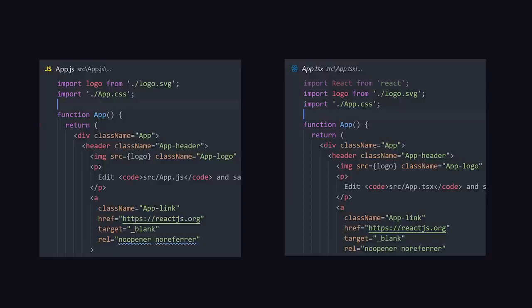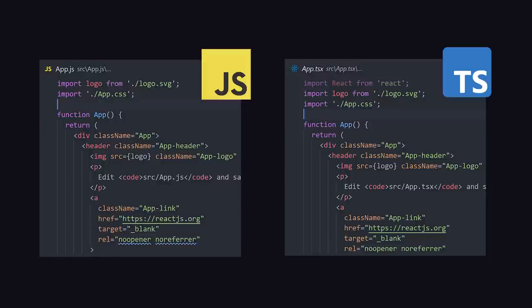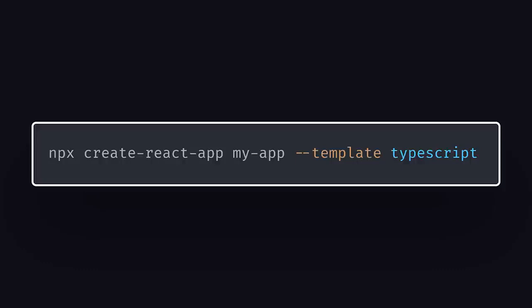To decide whether or not you want to use TypeScript, let's take a look at two different projects side by side, one with TypeScript and one without. There are many different ways to add TypeScript to a React app. In this case, I'm using the Create React App tool, but specifying the TypeScript template.